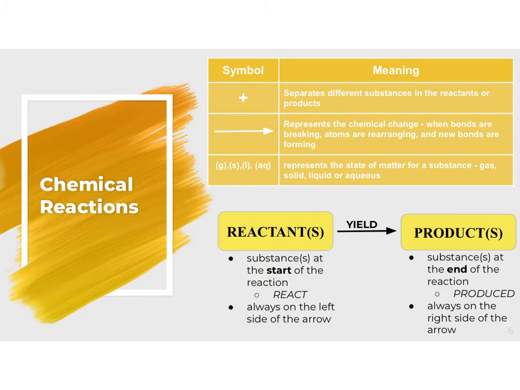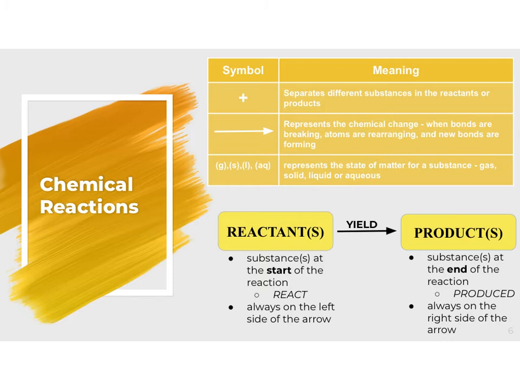The arrow is going to represent the chemical change. You can also think of it saying yield, so the reactants yield products, or produce, so the reactants produce products. This arrow is going to be when the bonds are breaking, the atoms are rearranging, and new bonds are forming.